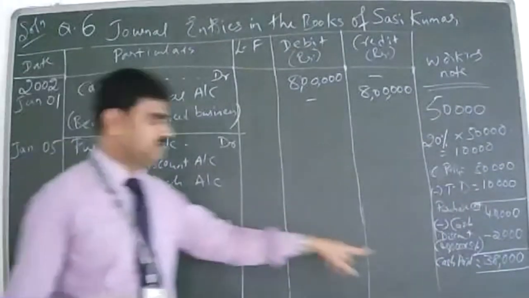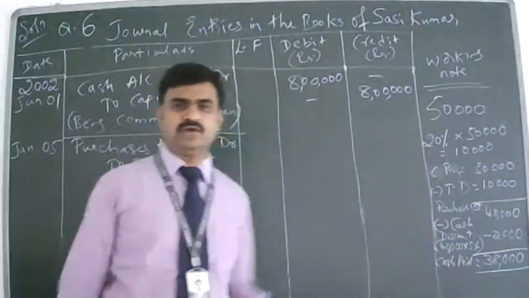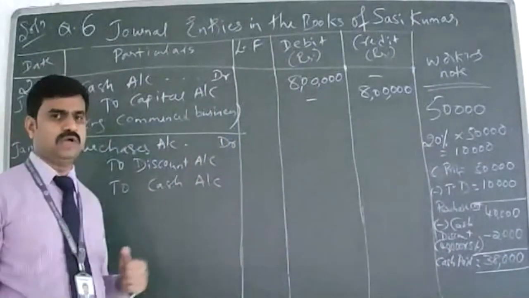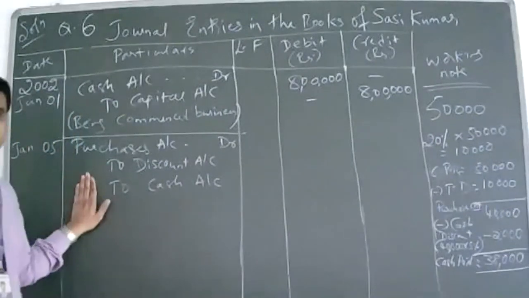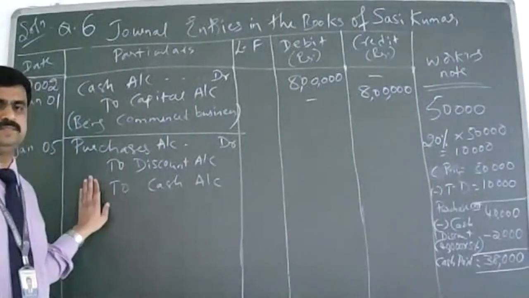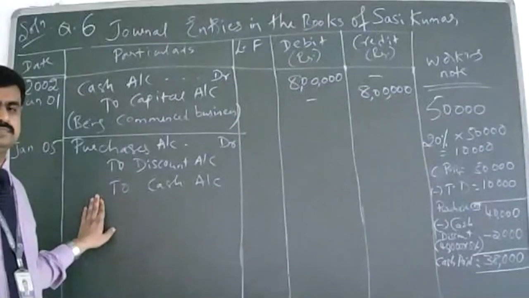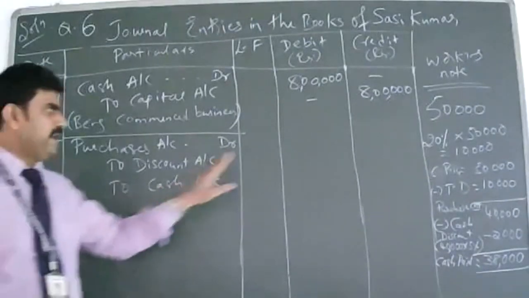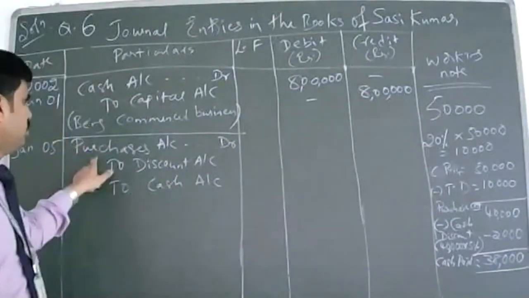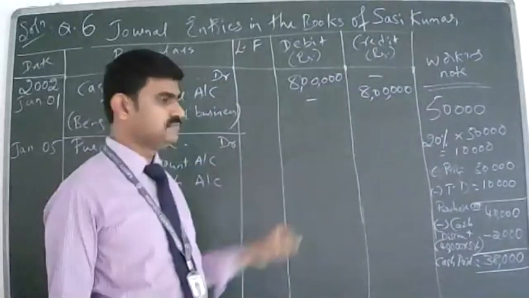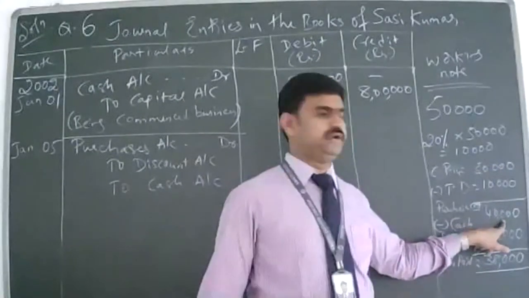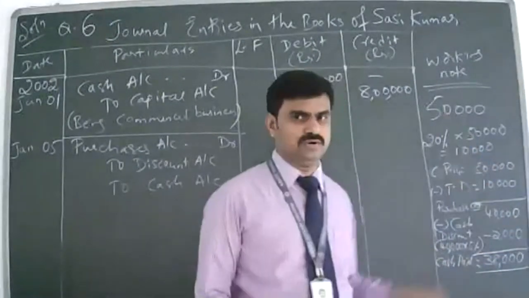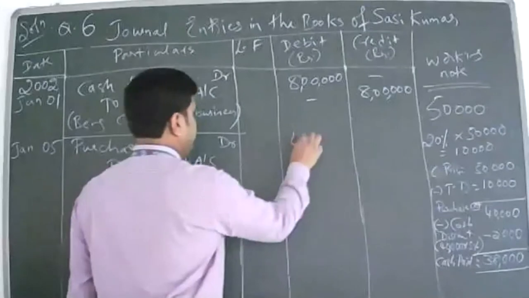And then I'm paying cash. Cash is what? Real account. Debit what comes in, credit what goes out. Cash is going out, so I have to credit cash. Is it clear now how to write the entry? Any doubt? Now I have to write the amount. How much should I write in purchase account? 40,000, removing the trade discount. 40,000 debit.